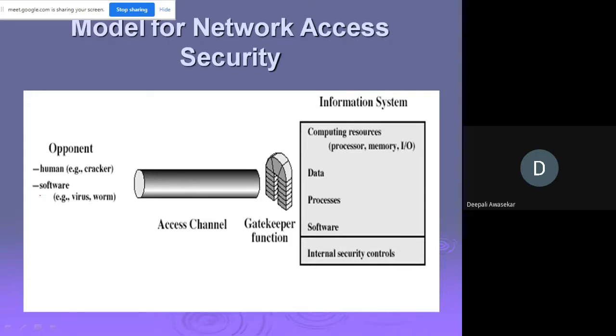And you can see the information system, and here is your data. The data, the processes, the software. Maybe the data is some pictures, your private pictures, or some software, or your app project work, which you have done.